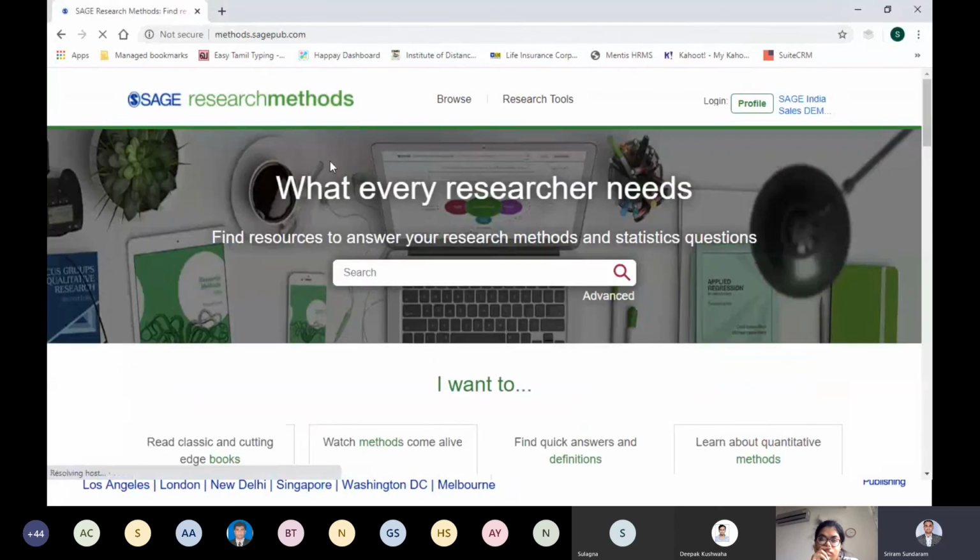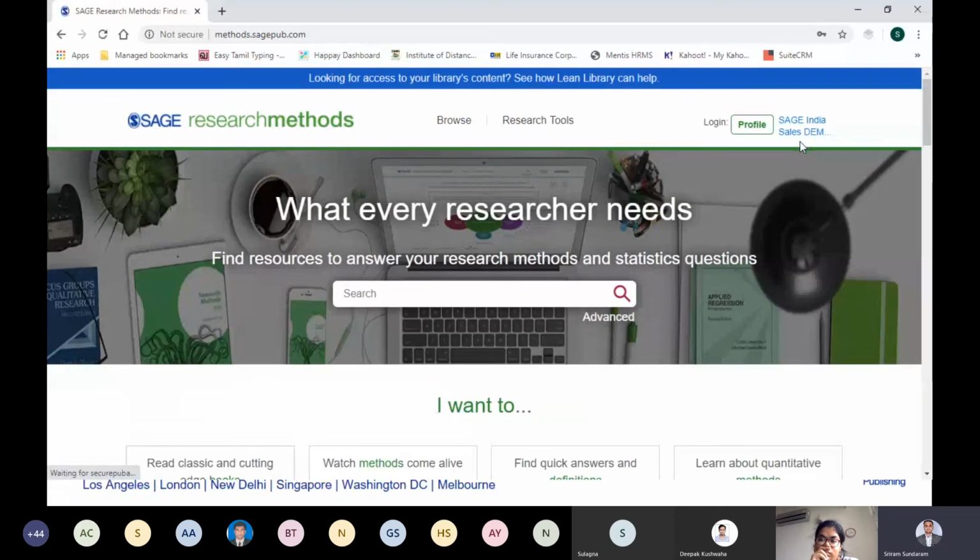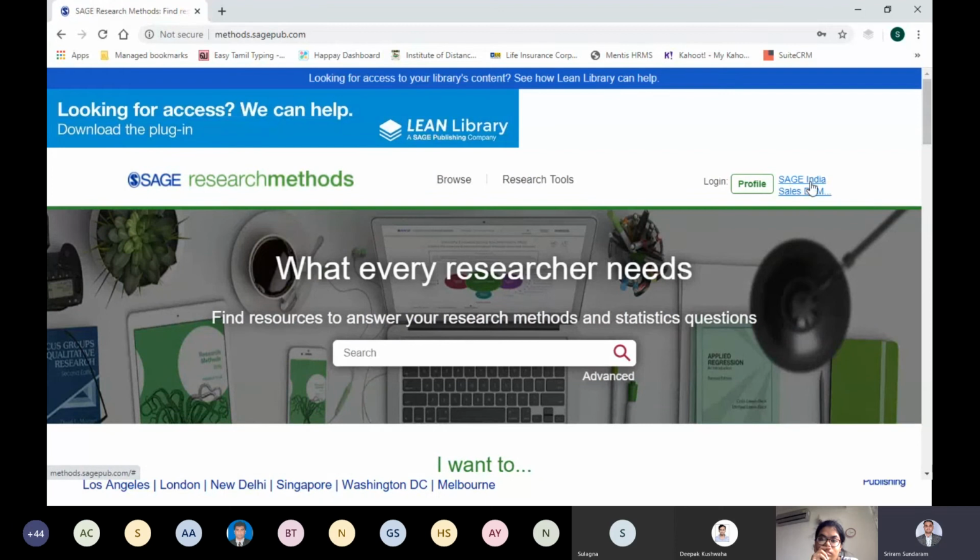So just give me a second. Right now it says Sage India sales demo. Here you will see your institute name, because when we set up an institutional trial, generally we do that on the IP ranges. But because of this COVID and work from home situation, we are providing you a username and password basis access, so that from anywhere you can log in and get into the platform.